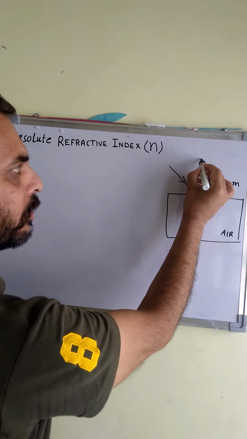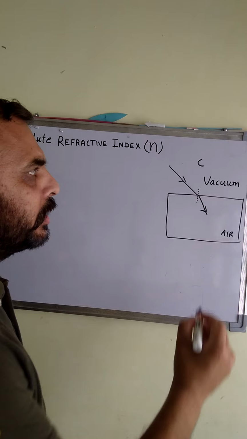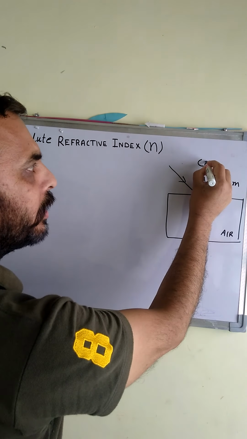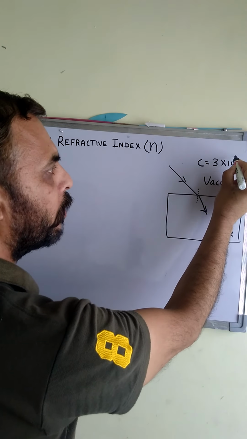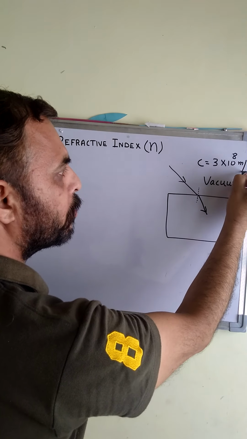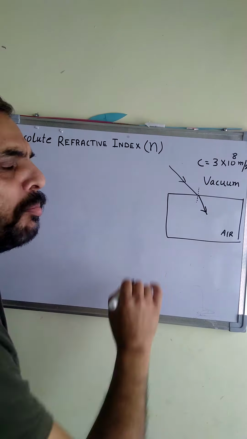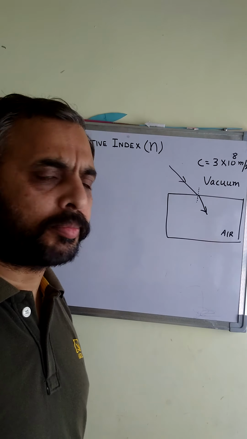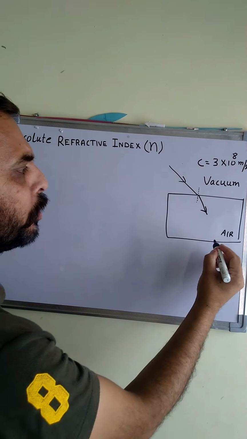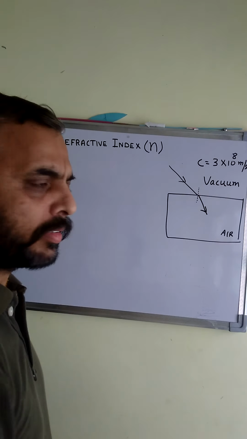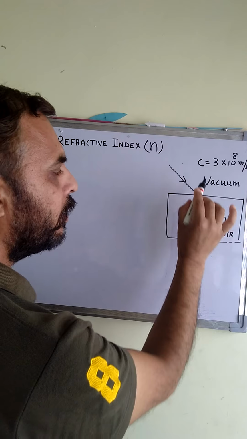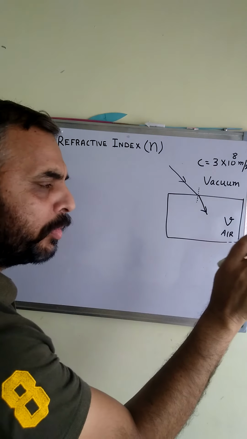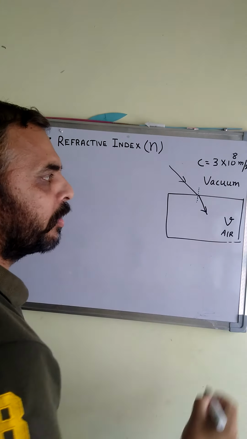Speed of light in vacuum is designated by symbol C, and it is equal to 3 into 10 raised to power 8 meter per second, and this is the maximum possible value of speed of light. When it enters into another medium, speed decreases. Suppose the speed of light in another medium is a little bit less and its symbol is V.